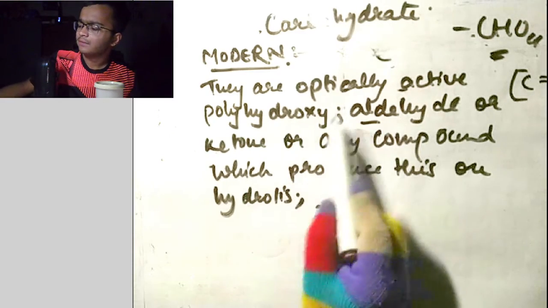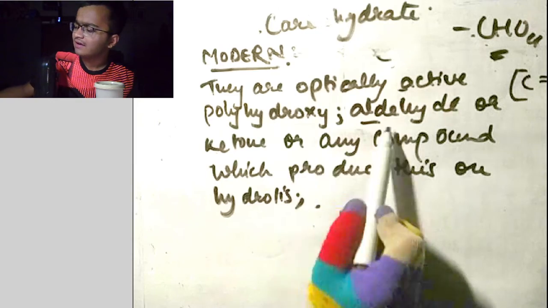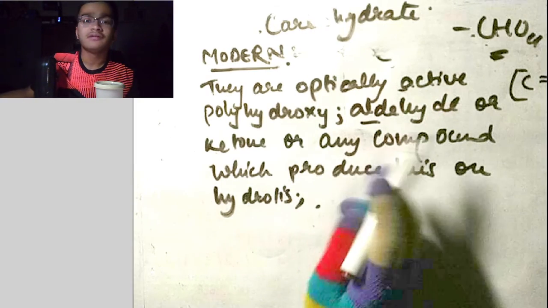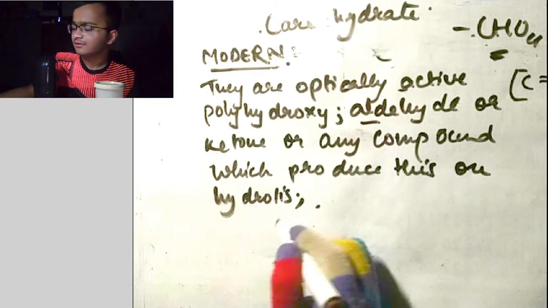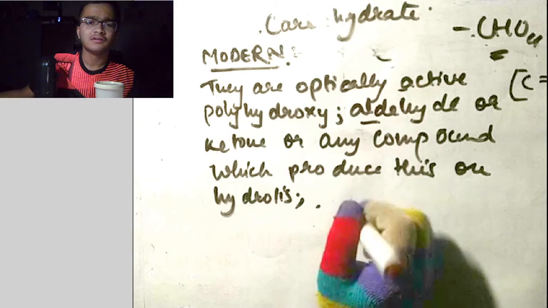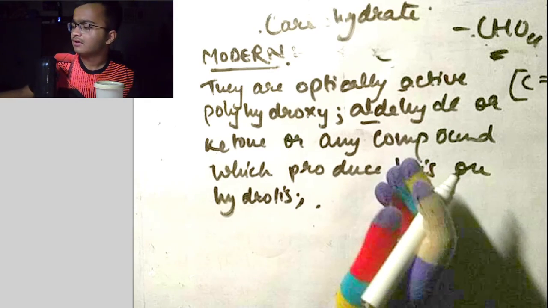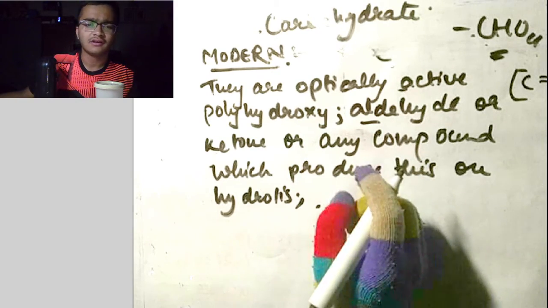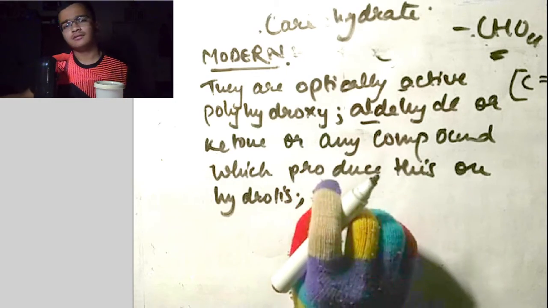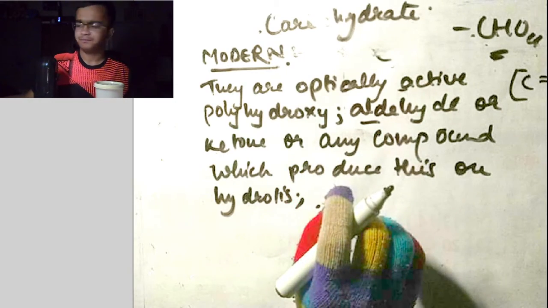So they are optically active polyhydroxy aldehyde or ketone, or any other compounds, meaning derivatives of aldehyde or ketone, which produce this on hydrolysis. Now, a derivative of aldehyde and ketone will always produce aldehyde or ketone on hydrolysis, which is the simpler form. So this was about the modern definition of carbohydrates.